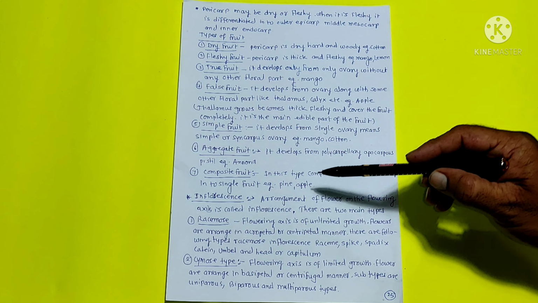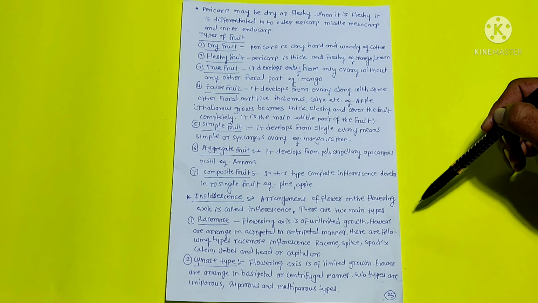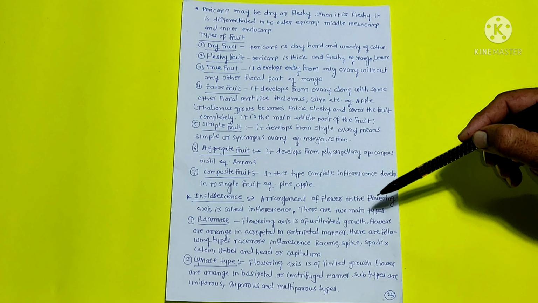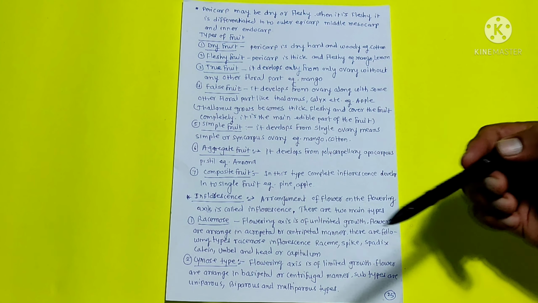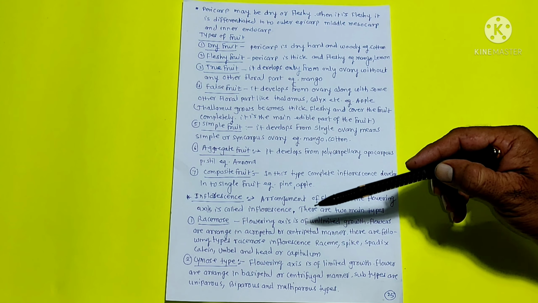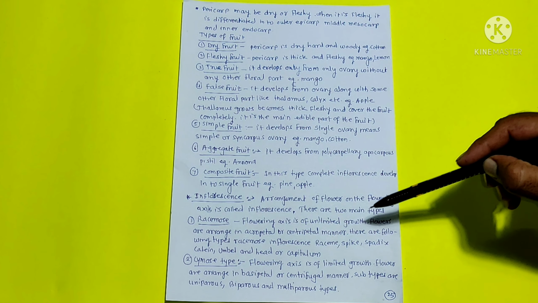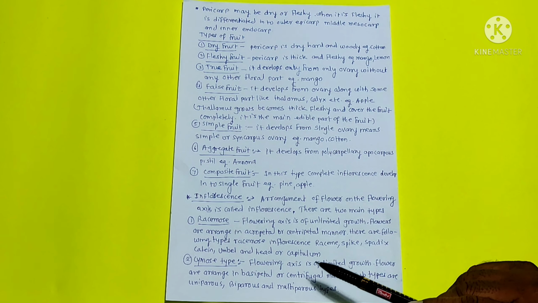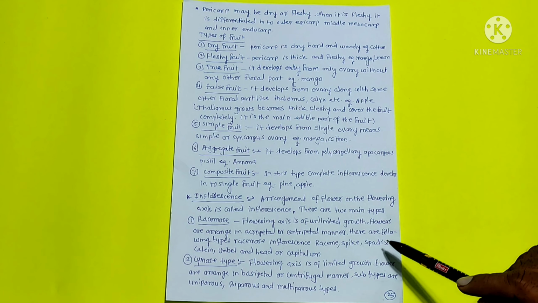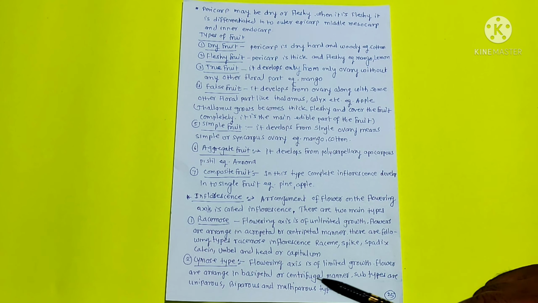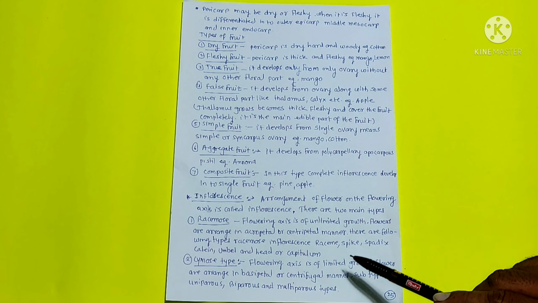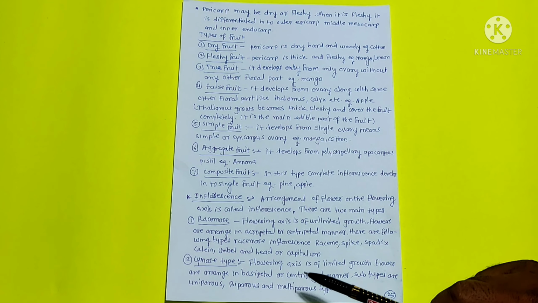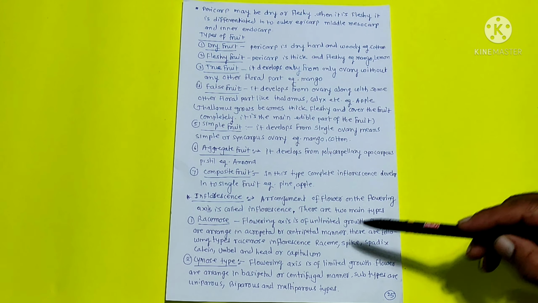Inflorescence. The arrangement of flowers on the flowering axis is called inflorescence. There are two main types, that is racemose and cymose type. In racemose, the flowering axis is of unlimited growth. Flowers are arranged in acropetal succession or centripetal manner. There are the following types of racemose inflorescence: raceme, spike, spadix, catkin, umbel, and head or capitulum.